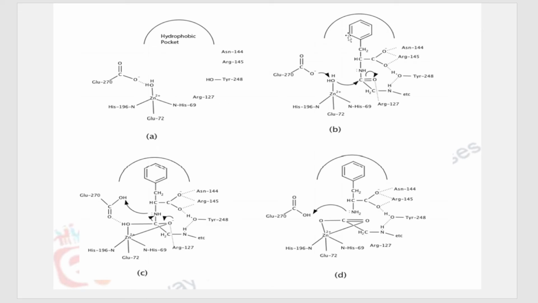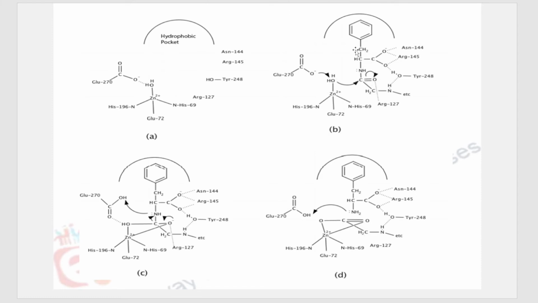Step number one is that the substrate whose carboxyl end is supposed to be cut off comes and orients near the enzyme. Now you know that this is a hydrophobic pocket which accommodates the non-polar part. So this is a non-polar part which does not need any reaction to be carried out. This is a polar part. You can see there is a C double bond over here which is supposed to be cut off from this molecule. So between this nitrogen and carbon, one cut has to be made and this chain has to be separated from this part. That is what is to be done.